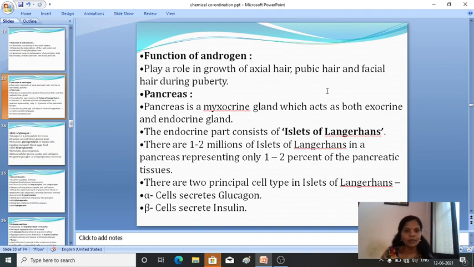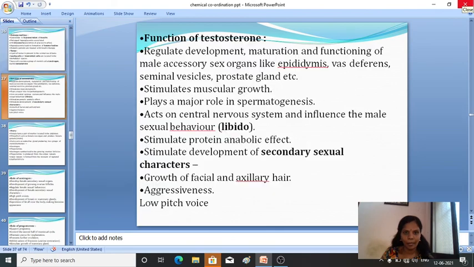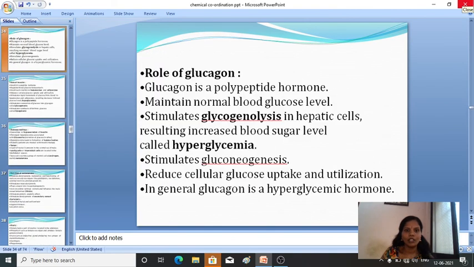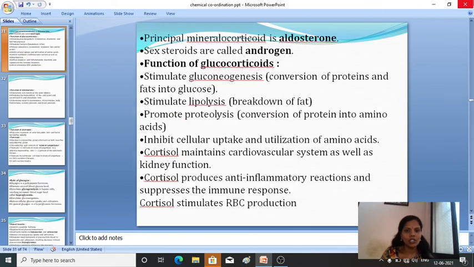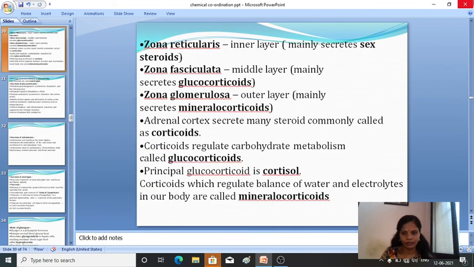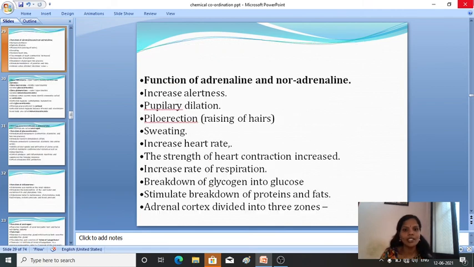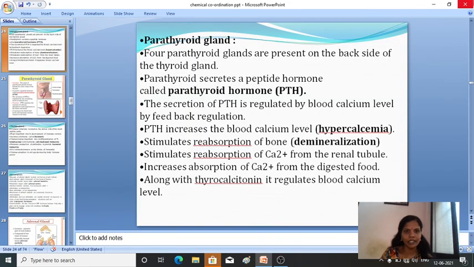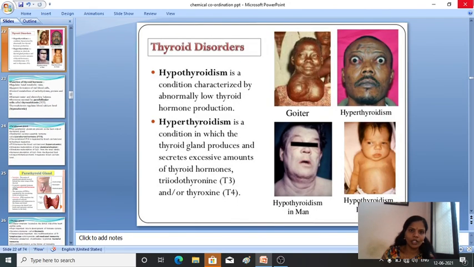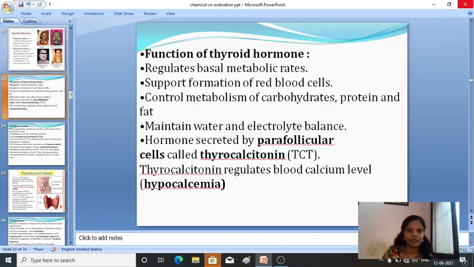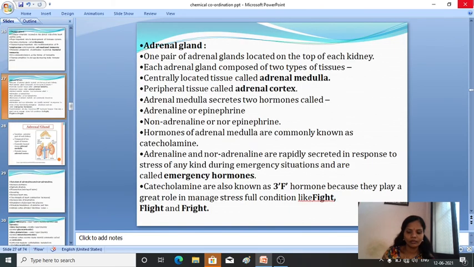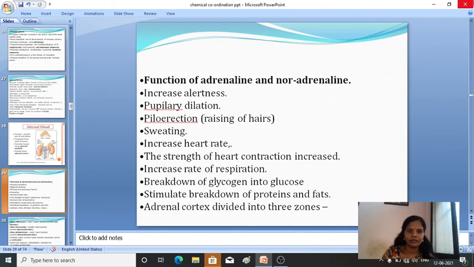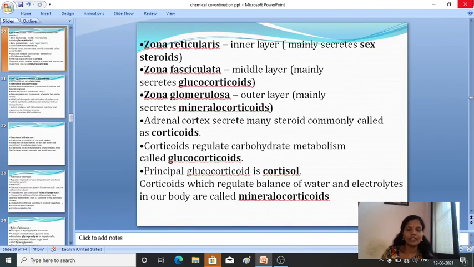Okay. So next comes the pancreas. Hope these concepts are clear to you. You can have a glance once over all the slides: adrenal gland, thymus gland, parathyroid gland, thyroid gland, etc. You have to keep in mind all the names of the hormones and their functions.